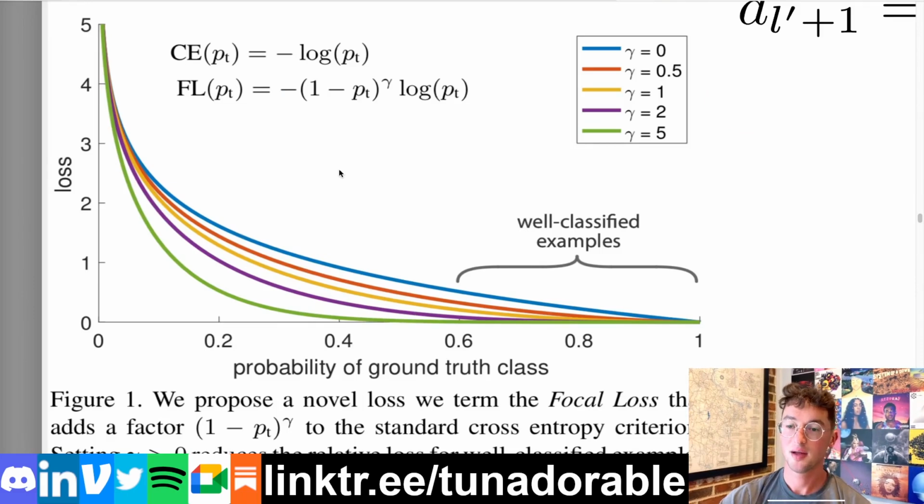Here's a visualization of that. On the x-axis, we have probability. On the y-axis, we have loss. So higher values mean the model cares more about it. So at any time the model outputs a high probability, aka over towards the right here, we see that CE loss is the highest curve here, the actual blue one. It corresponds to this gamma hyperparameter of just 0. Whereas when you increase gamma and you actually use focal loss, what it does is it says, we no longer require 100% certainty in order to give 0 loss.